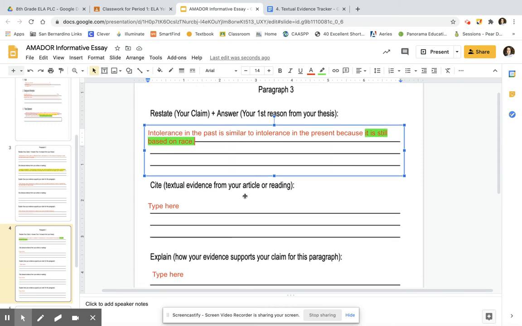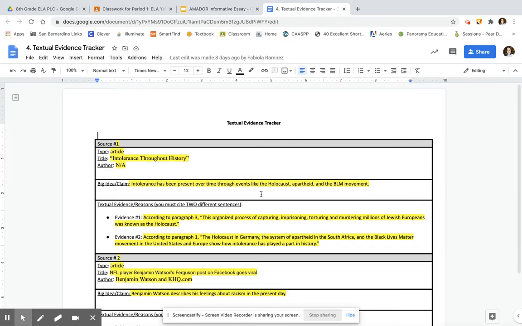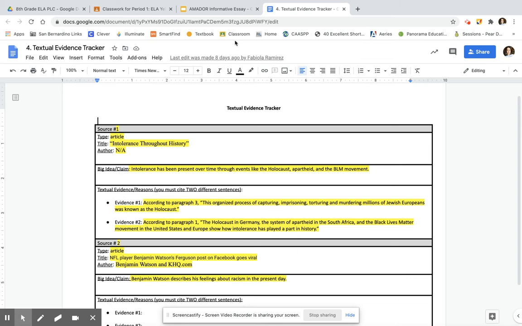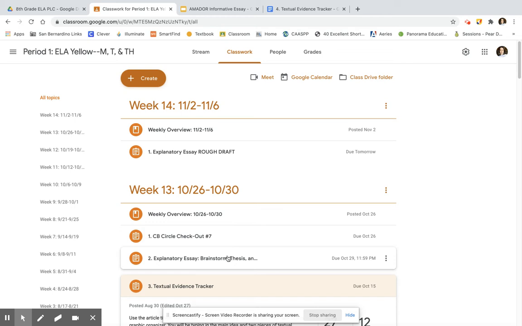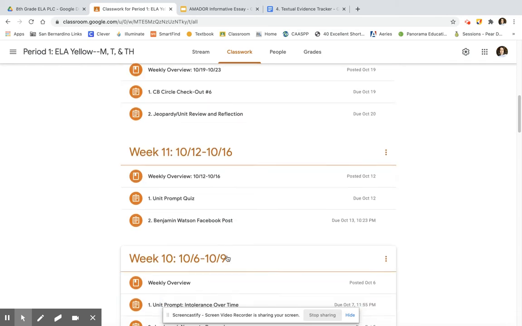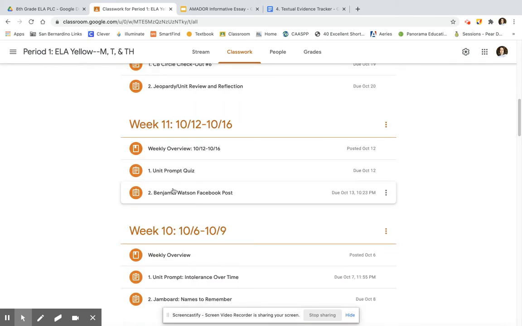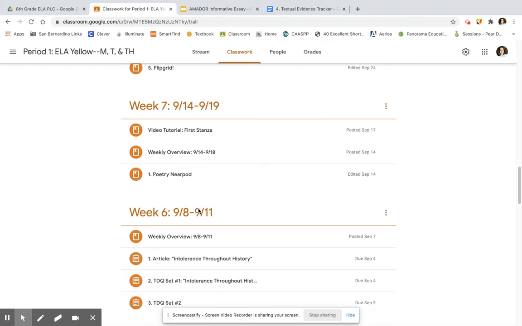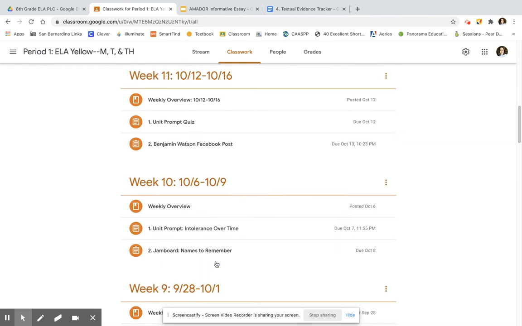All right, now we're going to be looking for our evidence. So our first place to look will be our textual evidence tracker, and that's here. We're going to look to see the things that we cited, to see can they fit, do they work. I know that in our last video, I gave you guys examples of things that would work. I'm not going to do that this time because you've already done a paragraph. If you don't see anything in your textual evidence tracker that's going to help support your claim, then I suggest you go back to Google Classroom and you look at the articles again. The Facebook post is in week 11. The article is in week 6.